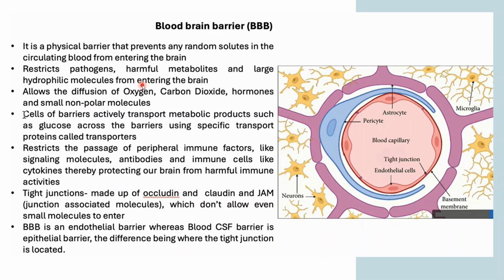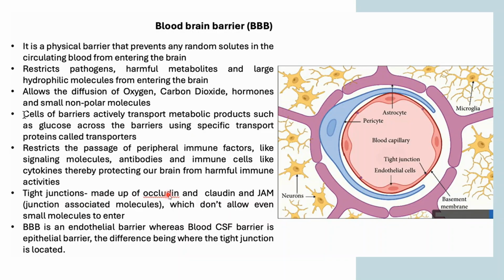Cells of the barrier actively transport metabolic products such as glucose across the barrier using specific transport proteins known as transporters. It restricts the passage of peripheral immune factors like signaling molecules, antibodies, and immune cells like cytokines, thereby protecting our brain from harmful immune activities. So basically, it is protecting your brain from harmful metabolites, pathogens, and large hydrophilic molecules.